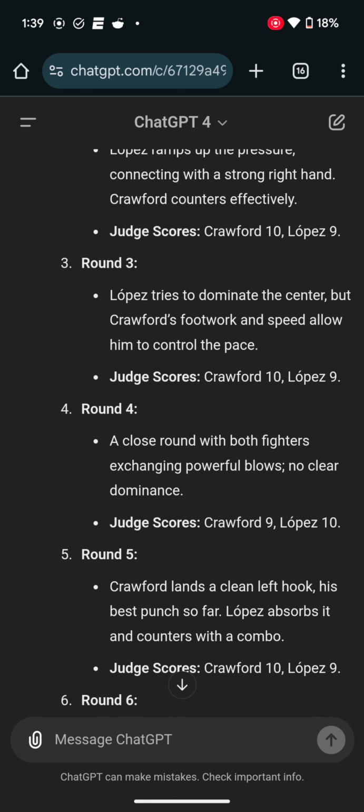Now we got round number 5. Crawford lands a clean left hook, his best punch of the fight so far. Lopez absorbs it and counters with a combo. The judges scored for Crawford on that left hook, 10-9, with the round belonging to Crawford.